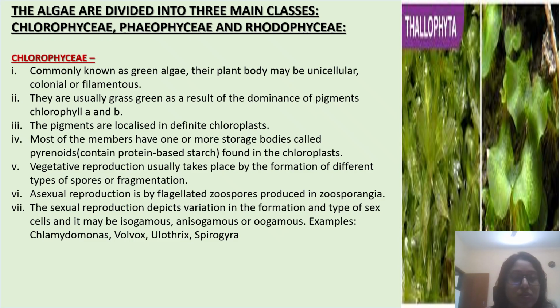Vegetative reproduction usually takes place by fragmentation or by the formation of different types of spores. Asexual reproduction is by flagellated zoospores produced in zoosporangia. Sexual reproduction shows variation in the formation and type of gametes, and it may be isogamous, anisogamous, or oogamous. Examples: Chlamydomonas, Volvox, Ulothrix, and Spirogyra.